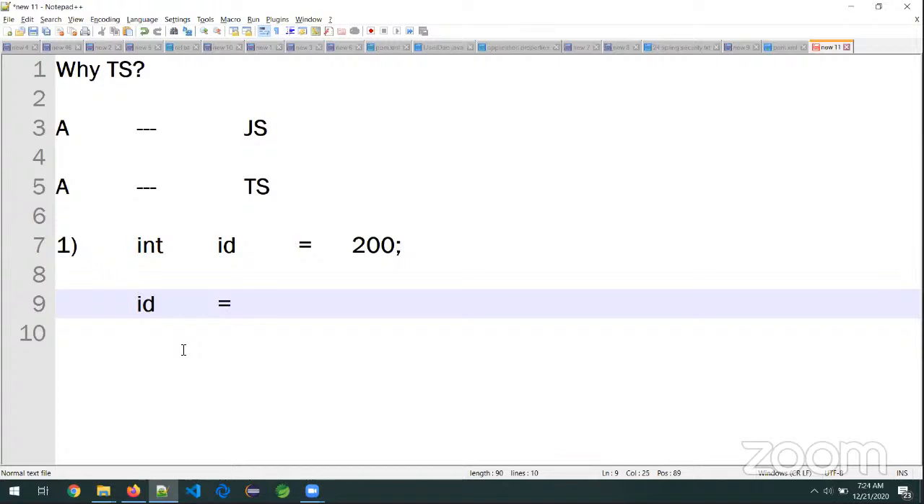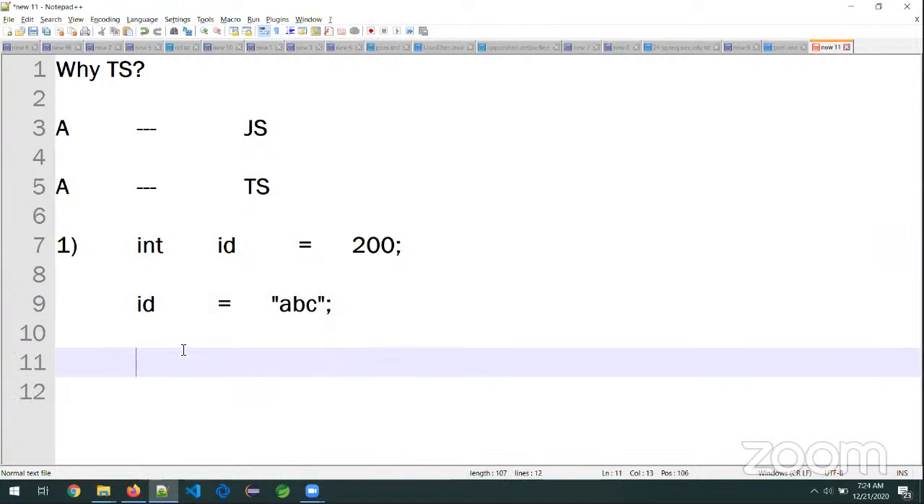Observe, in the same program I am assigning id equal to some other value. Tell me, is it a valid assignment or invalid assignment? I'm not asking rocket science or IIT JEE questions, just very simple questions that you can answer. So tell me: id = "ABC". Valid or invalid? It is invalid.